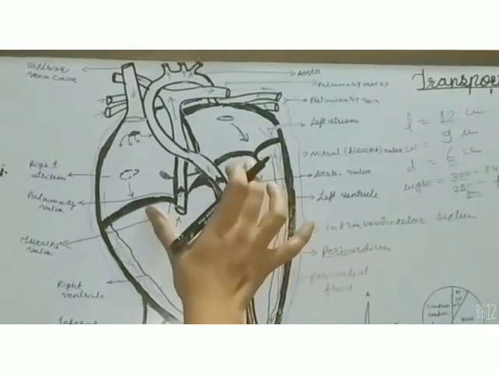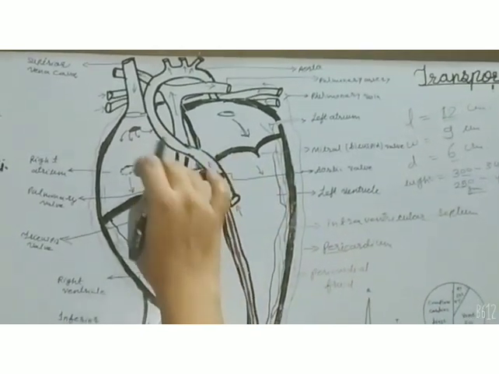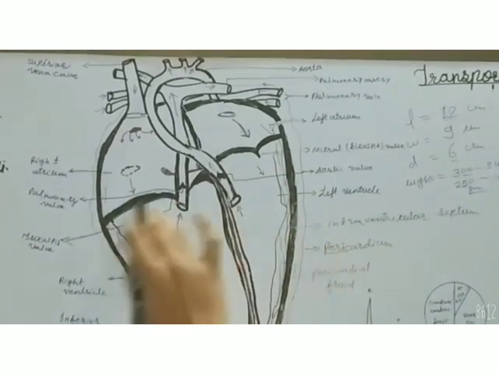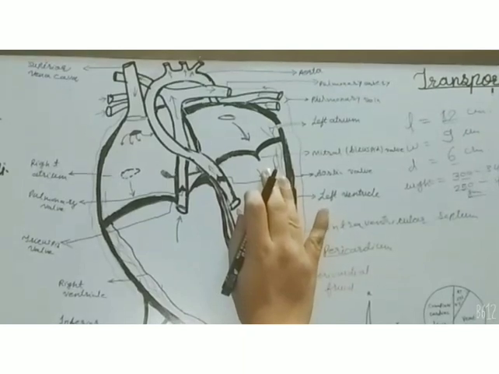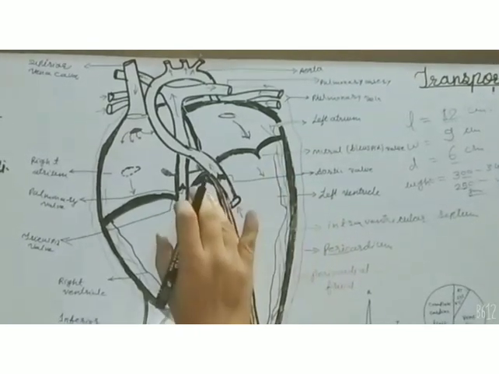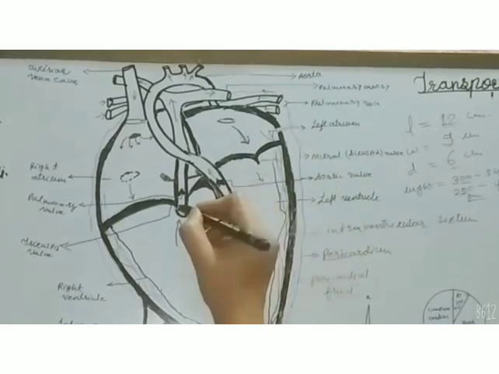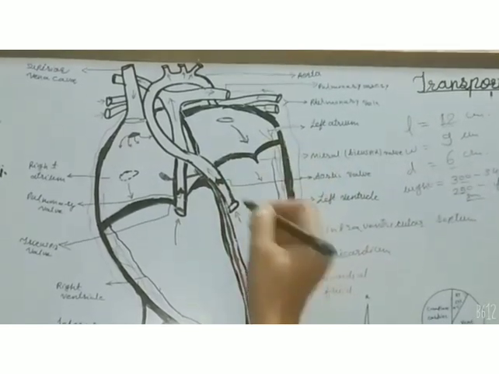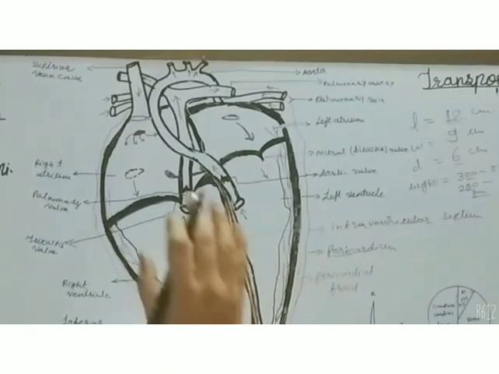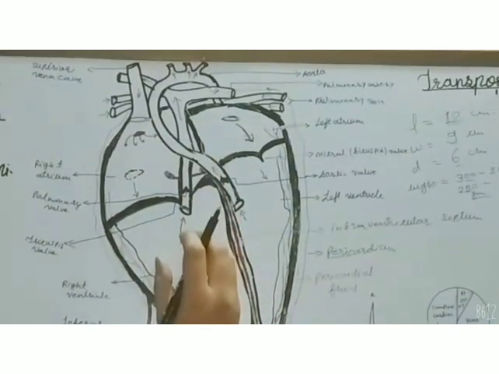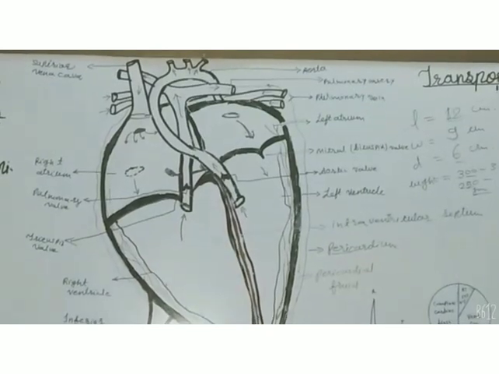Now, between the auricle and ventricle of each side, there is a partition formed by valves. These are the valves in between the auricle and ventricle. The valve between the right auricle and right ventricle is tricuspid.